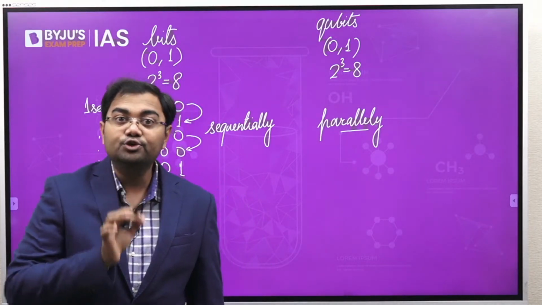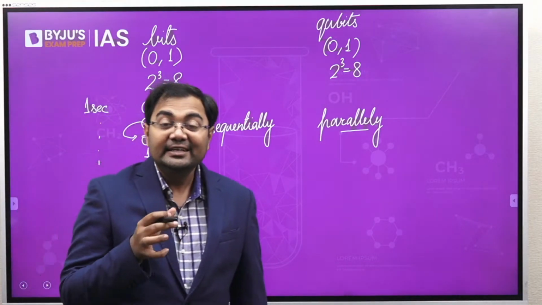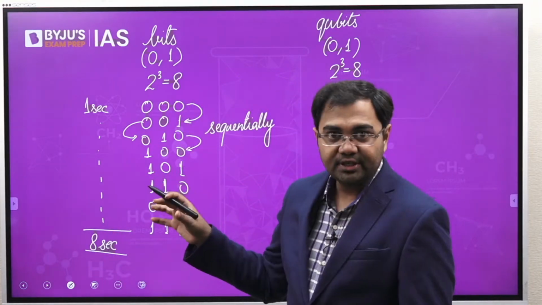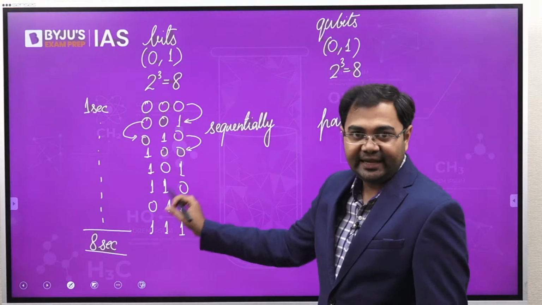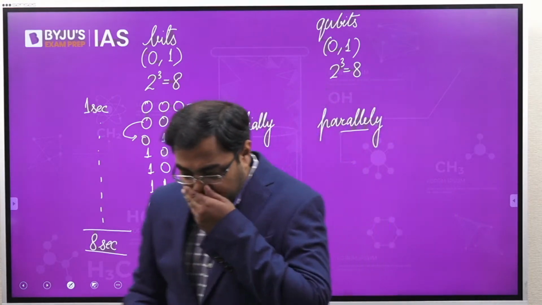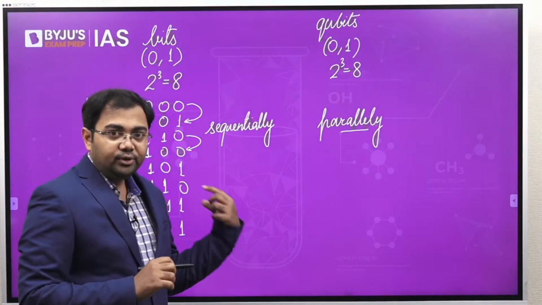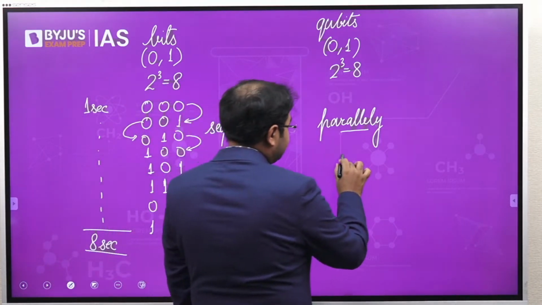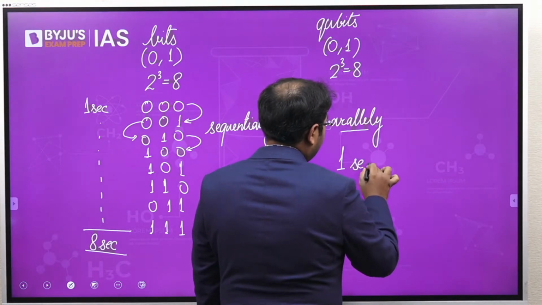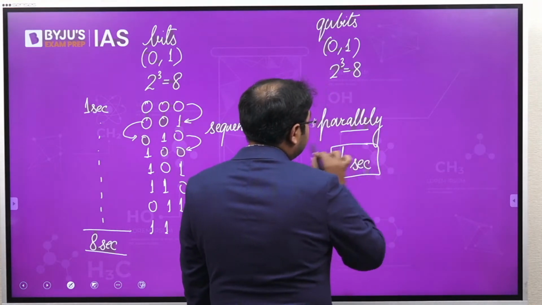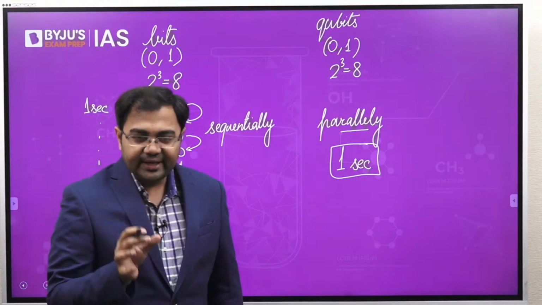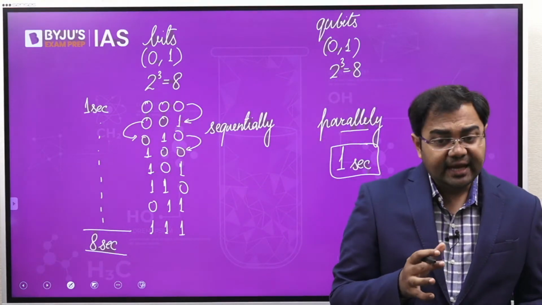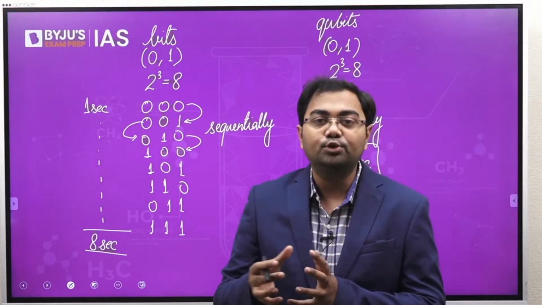Now because it goes through all the states parallelly, it is capable of doing that. Because of this, what we saw was that it took 8 seconds here. Because here it is happening parallelly, it would only take 1 second. So just imagine that where you were taking 8 seconds to do one computation, here you are taking just 1 second. And this is not restricted to only 2 bits or 3 bits.